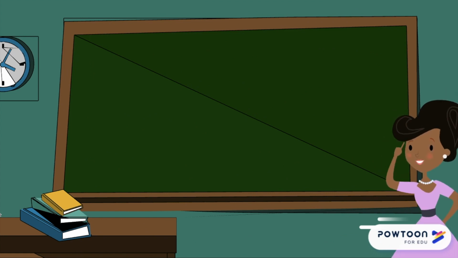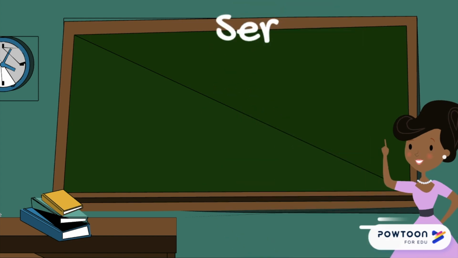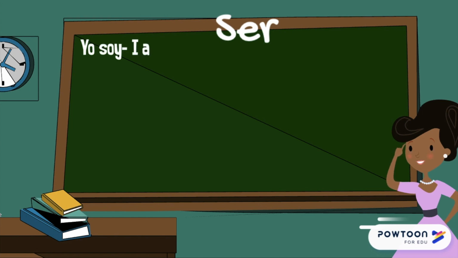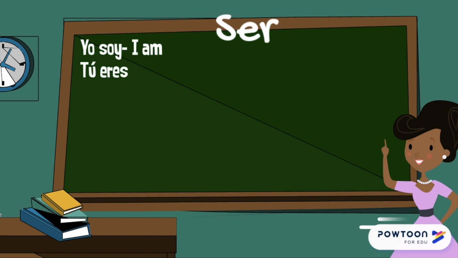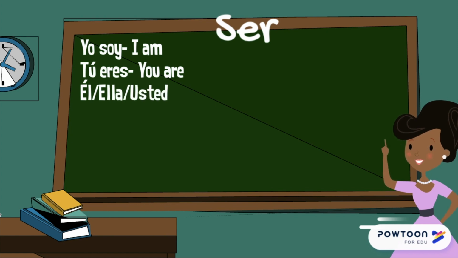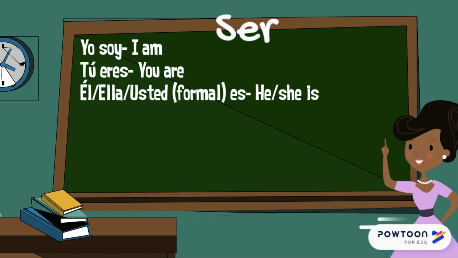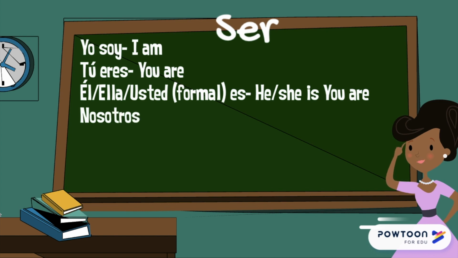Let's first start with ser. How do you change ser to match each subject? And this is in Spanish what we call conjugations. We're conjugating, we're changing the verb to match each subject. So yo soy, I am. Tú eres, you are. Él, ella, usted, formal. Usted is a way of saying you, but if you're talking to a maestra, or somebody you don't know, use usted. That means you. So he or she is or you are.